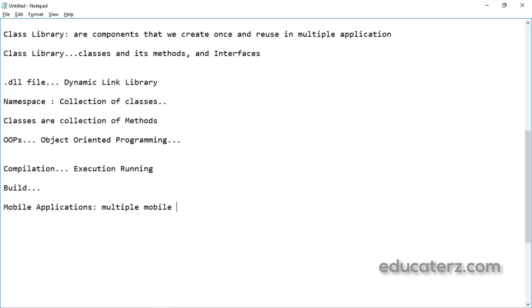Don't think that mobile is only a phone, but we have other kinds of devices. Mobile means mobility. We can take it from here to there and there to somewhere else, such as pocket PCs, then mobile phones. When we say mobile phone only, we just imagine that mobile phone.